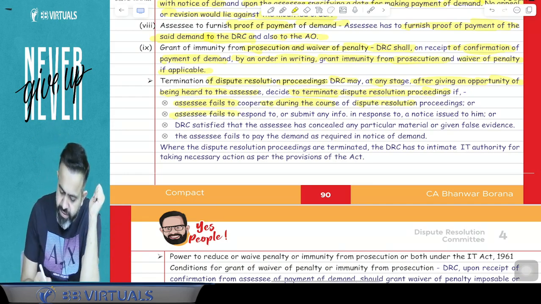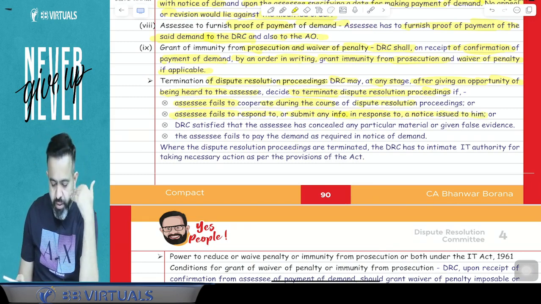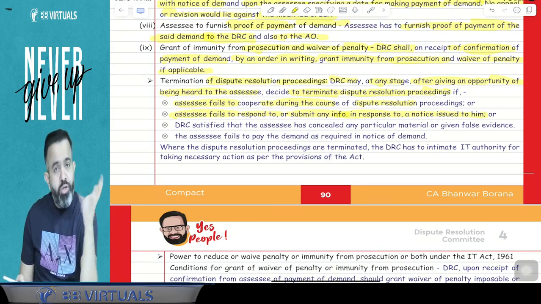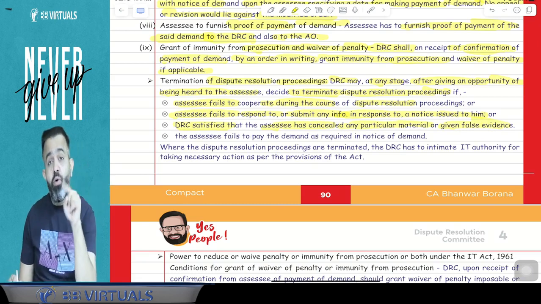Second, if the assessee fails to respond to or submit any information in response to a notice issued to him. Suppose the DRC asks you to file some information or document and you are not filing it at all. Or if the DRC is satisfied that the assessee has concealed any particular material or given false evidence.